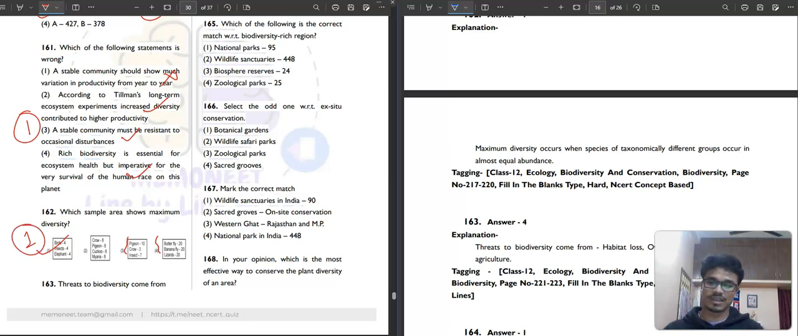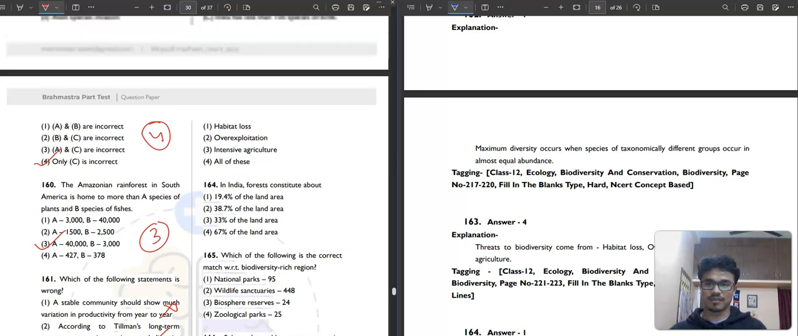First option. Then threats to biodiversity come from. Where do the threats come from? Habitat loss, overexploitation, intensive agriculture. Obviously it will be all of this. All are threats. Then question 164. In India, forests constitute about how many percent of the land area? Tell me. It constitutes approximately 19.4% of the land area. So here first option will be your correct answer.